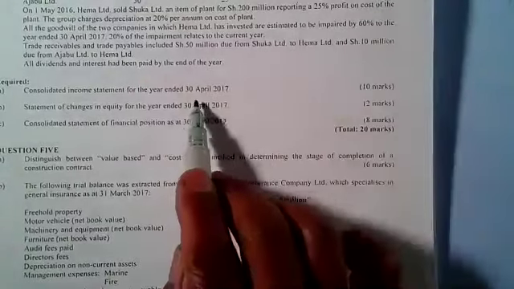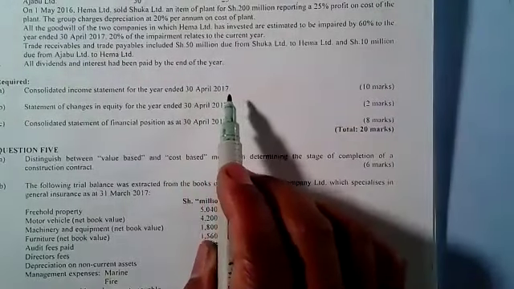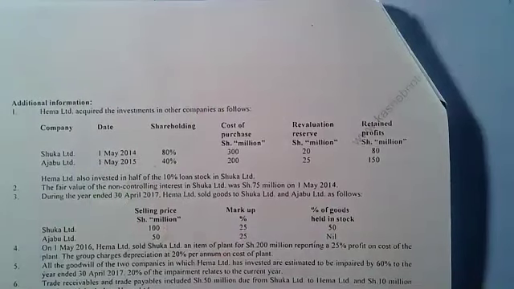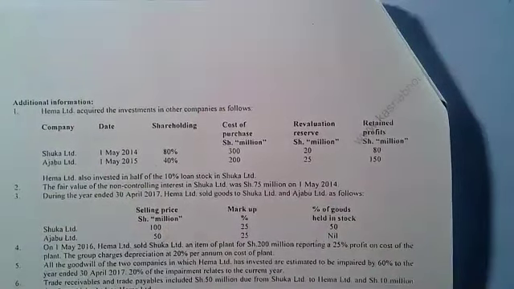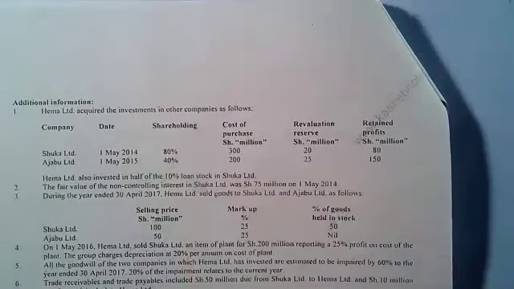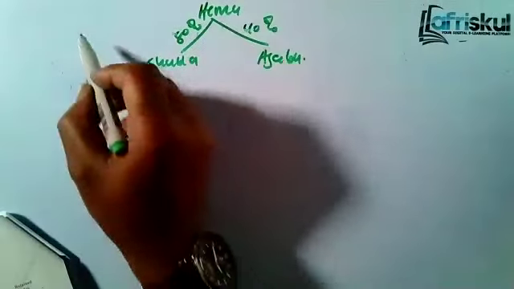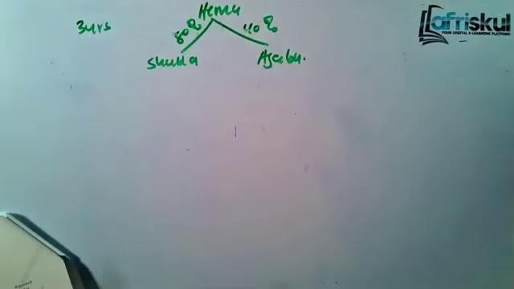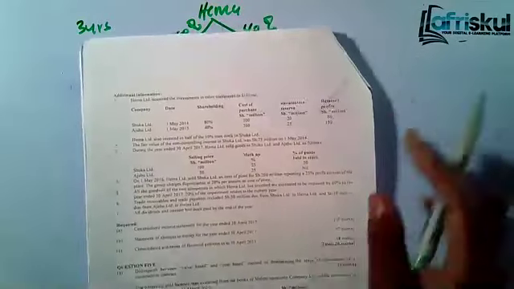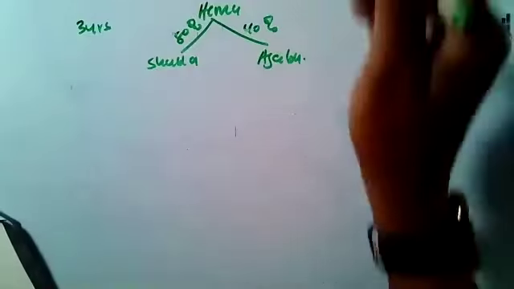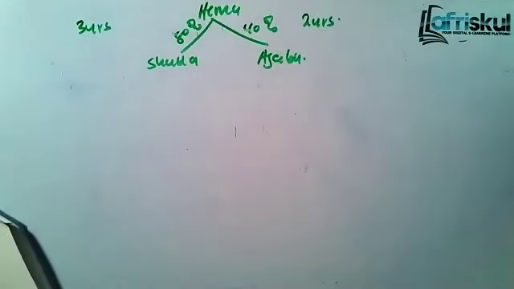And then the year ends. You see the year ends on 30th April 2017. But the date of acquisition, like Shuka, we acquired them on 1st May 2014. So how many years to the end? From 1st May 2014 to 30th April 2017, that's 3 years. So Shuka has been a subsidiary for 3 years. Then for Ajabu, we acquired them 1 year later, that's on 1st May 2015. That means they have been a subsidiary for 2 years.